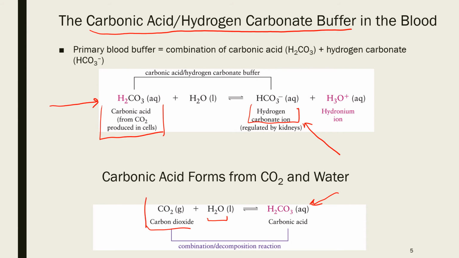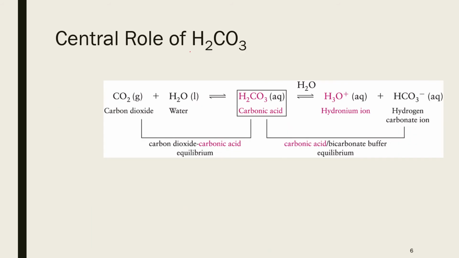Carbon dioxide is the metabolic byproduct of various cellular activities. Carbonic acid plays a central role in maintaining the pH of our blood. We saw that carbonic acid is formed when carbon dioxide combines with water.